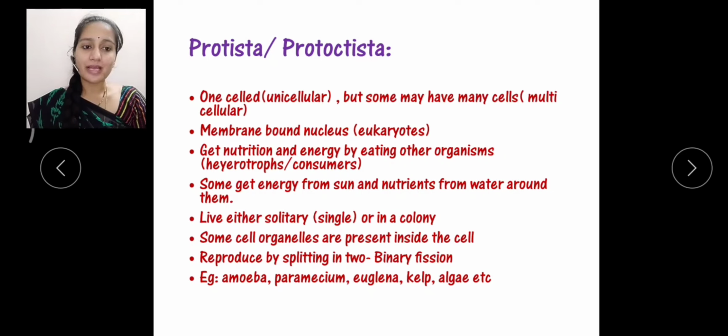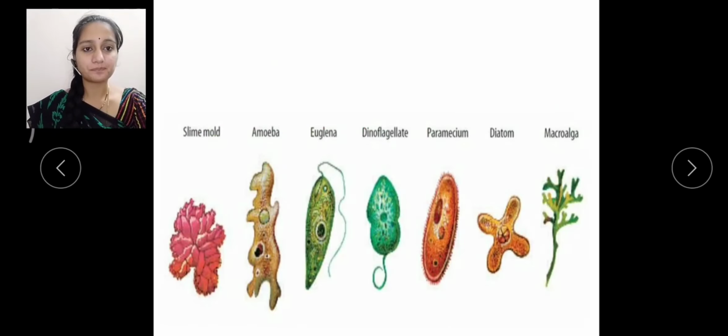Only some cell organelles are present inside the cell, and the mode of reproduction is binary fission, as discussed in Monera, where the organism splits into two. The examples are amoeba, paramecium, euglena, kelp and algae. Usually all these organisms come under Protista.